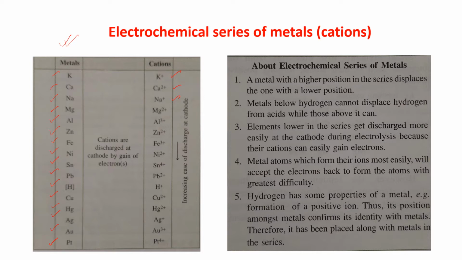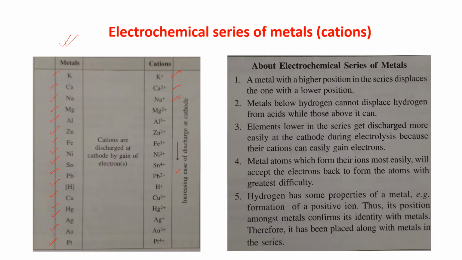Like this, all are forming cations. The main important thing is the downward arrow shown here for the cations of the metals: increasing ease of discharge at cathode. When electrolysis is going on, these cations move towards the cathode, and there they get discharged. That means they take electrons from the cathode and gain electrons.